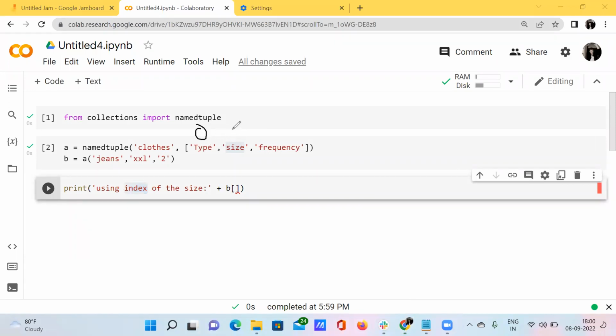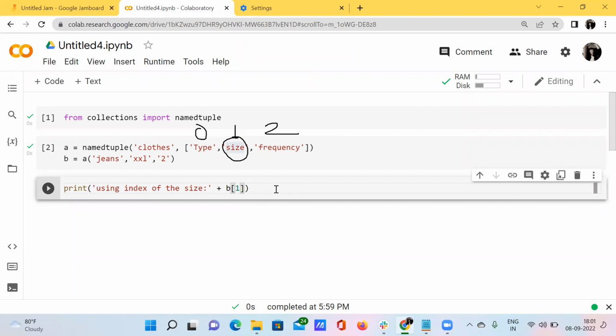Okay, the index of this type is 0, and the index number of this size is 1, and the index number of this frequency is 2, right? So let's observe here, I want to access this particular size using the index number. What is the index number of this size? That's nothing but 1, right? So I want to access just the information of size based on the index number 1. So I'm entering here the number 1.